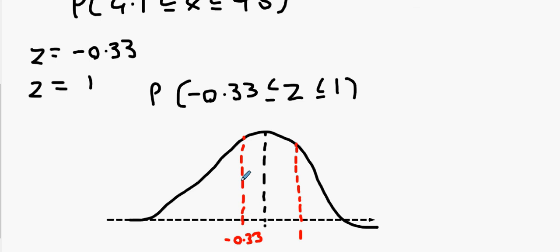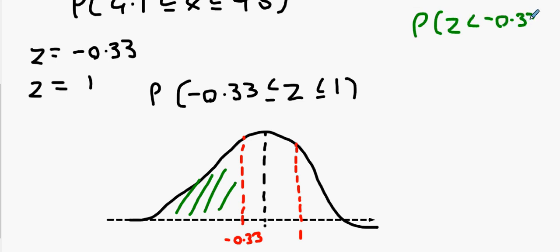What we know is that this green region here, the probability of Z being smaller than minus 0.33, is the same as the probability of Z being bigger than 0.33.